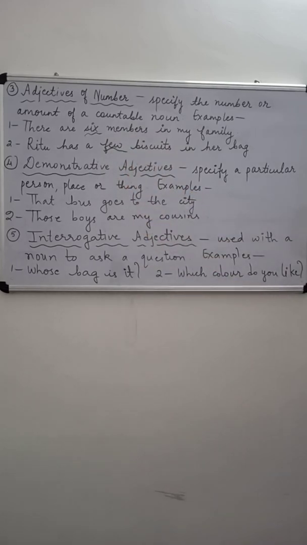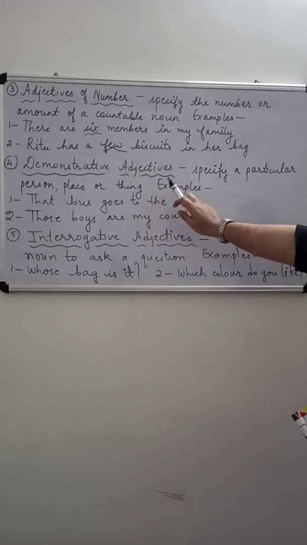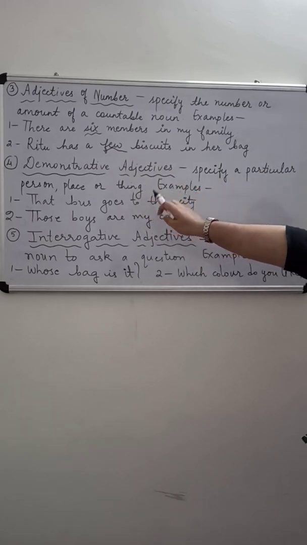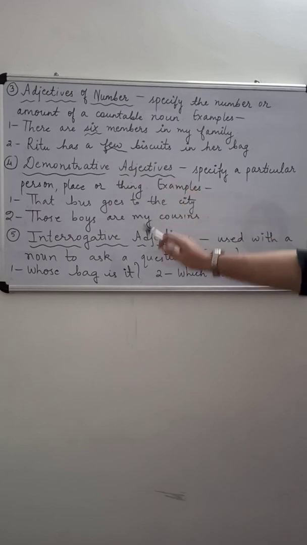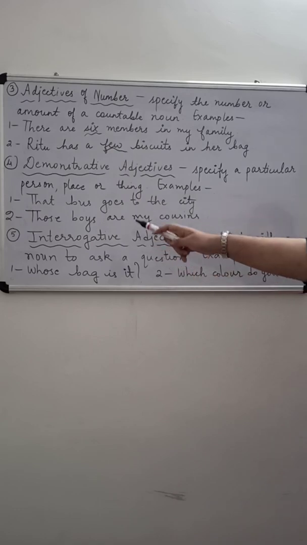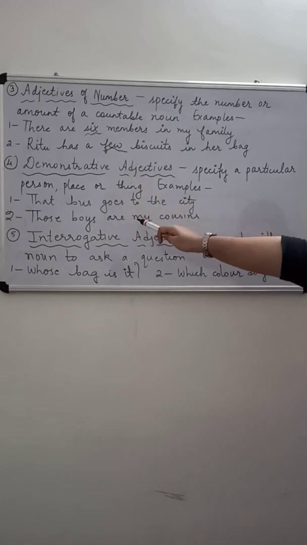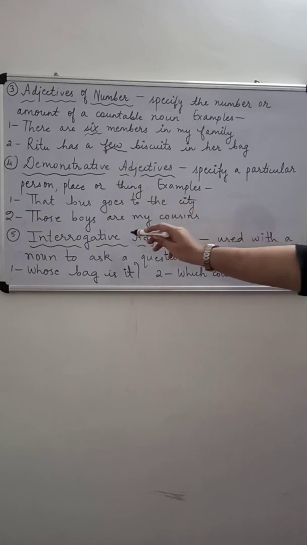Now let us talk about demonstrative adjectives. What are demonstrative adjectives? Demonstrative adjectives are adjectives that specify a particular person, place or thing. When we talk about a specific person, place or thing, then that adjective is known as a demonstrative adjective. Now let us see some examples. First example: that bus goes to the city. Now we are talking about a specific bus. So that will be a demonstrative adjective.